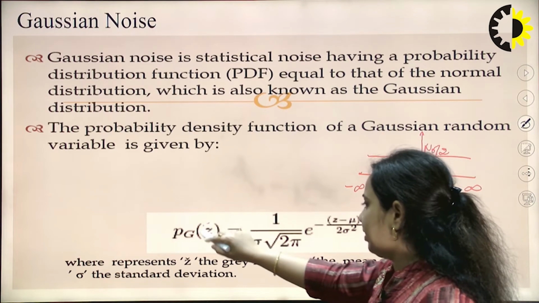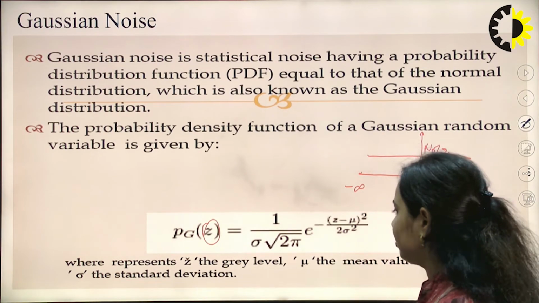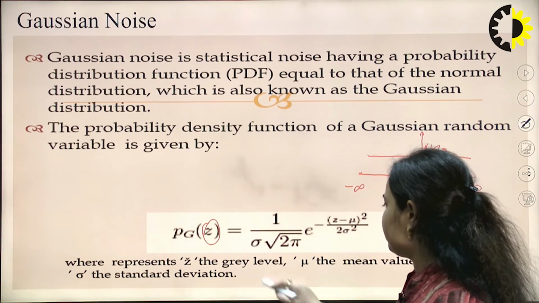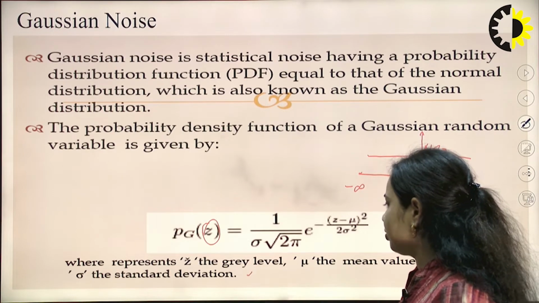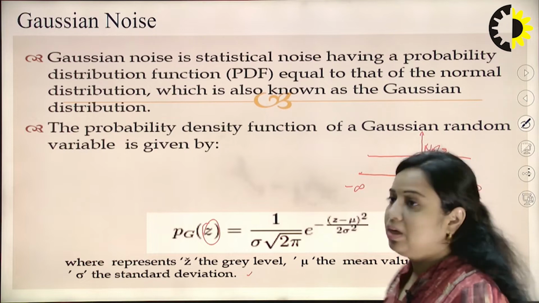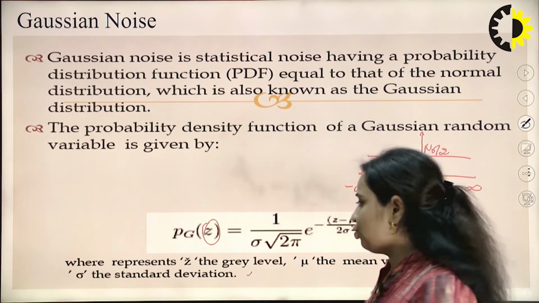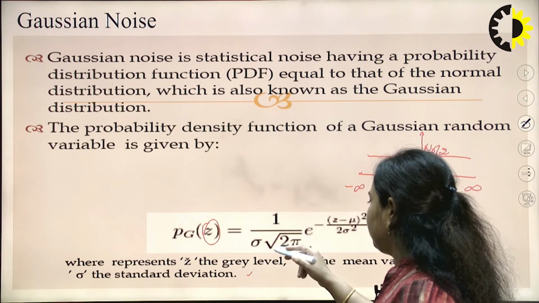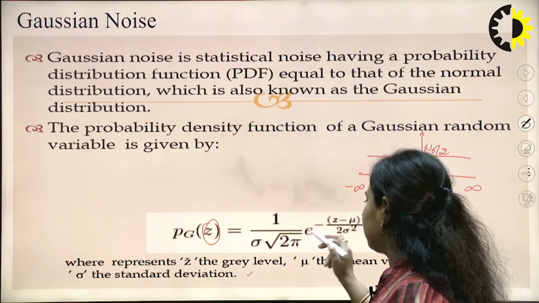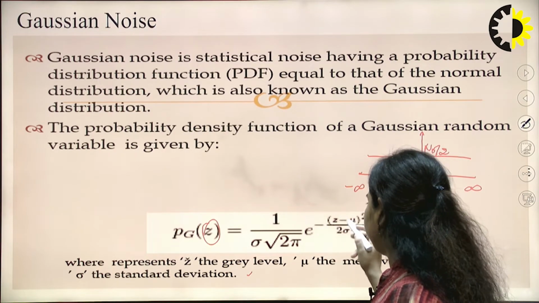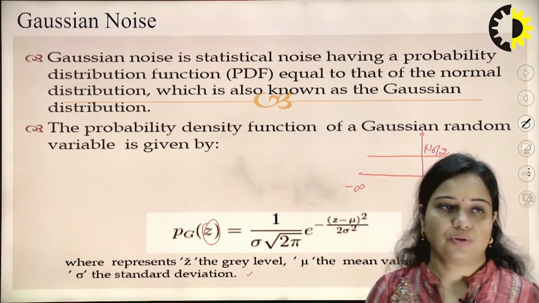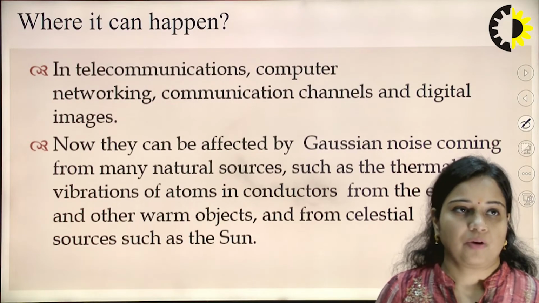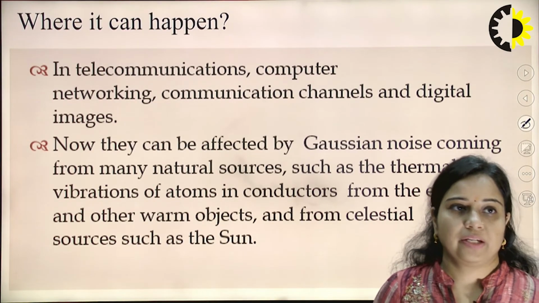Here a random variable z is considered, where z represents the gray level, mu is the mean and sigma is the standard deviation. So, that is a very famous formula of the Gaussian distribution. This is 1 upon under root 2 pi sigma square, e to the power minus (z minus mu) whole square upon 2 sigma square, where mu is the mean and sigma is the standard deviation of this Gaussian function. So, where can it happen?